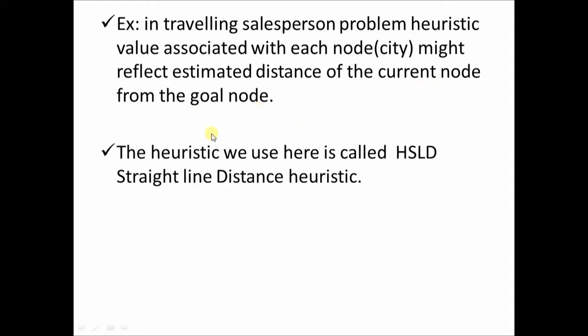The heuristic we use here is called HSLD, or the straight line distance heuristic. Roughly what it means is, if you extend a scale from one city to another city in a straight line, what is the distance that separates these two cities? That's called straight line distance.